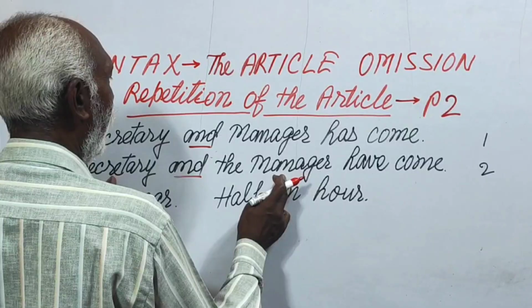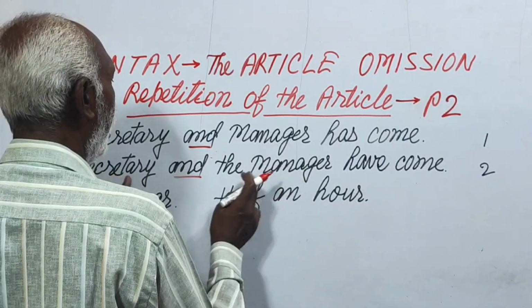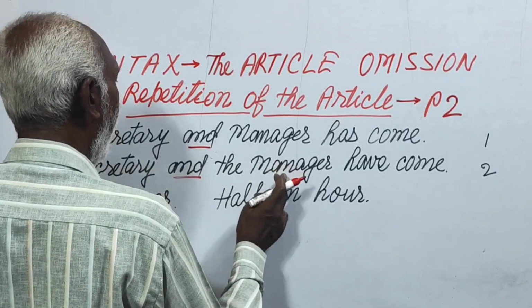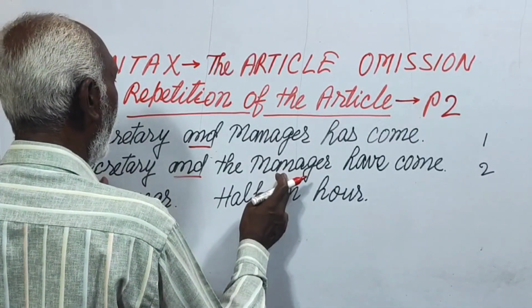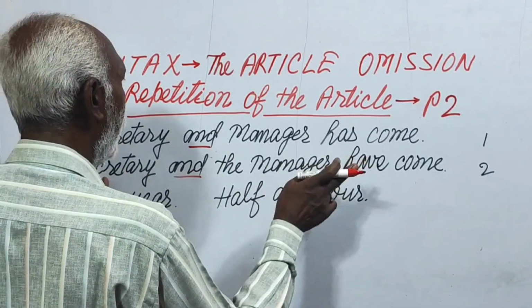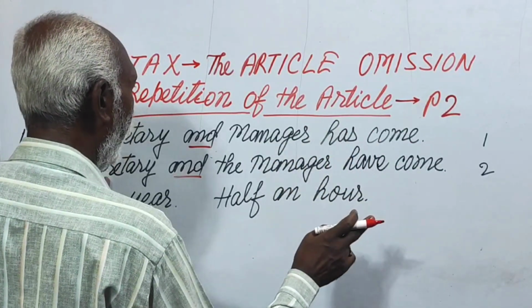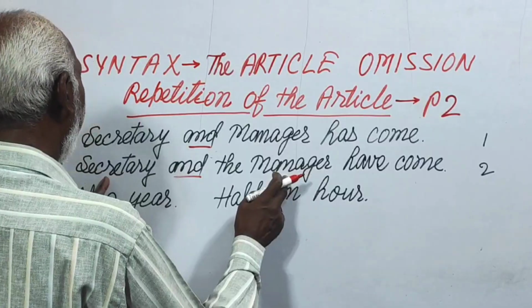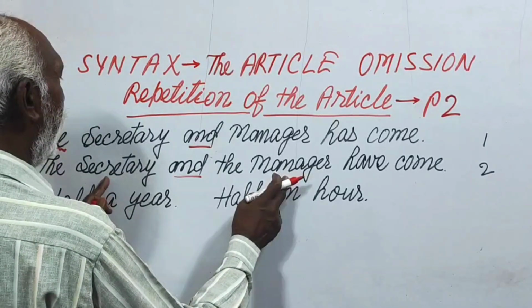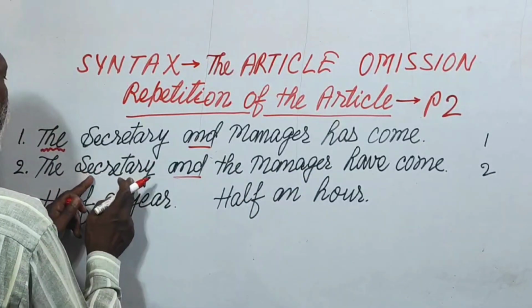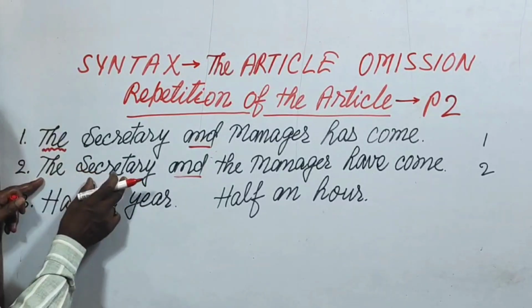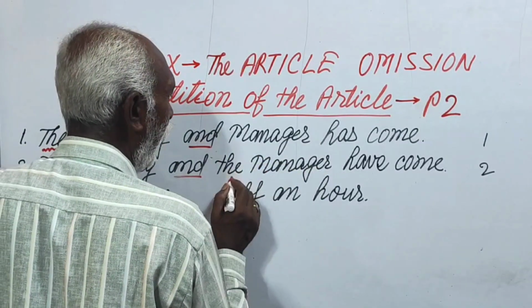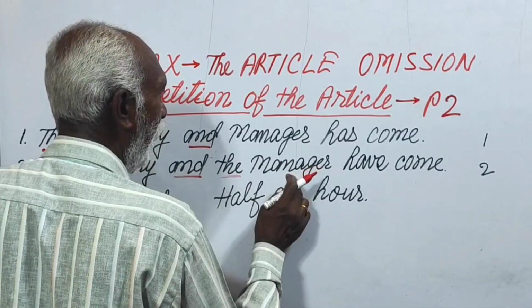These two nouns, added using "and," refer to two persons different from each other. In this way, the article would be used before the first noun, and the article would be used before the second noun.